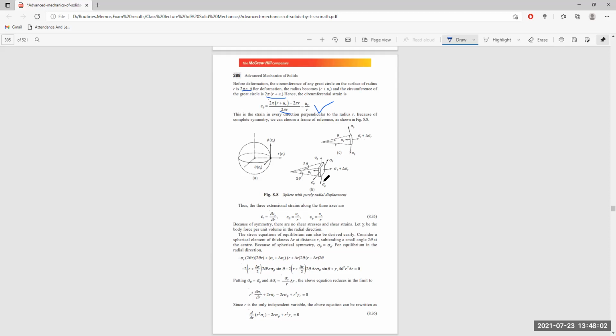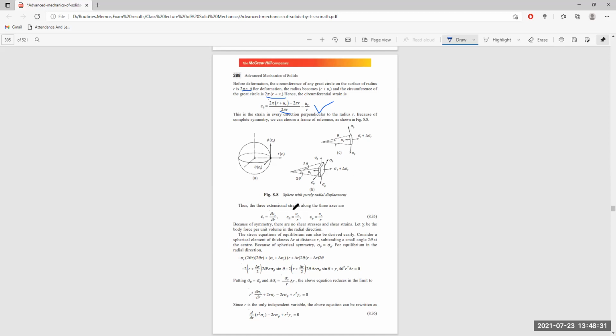So here it is shown in an isometric view: sigma r, delta r plus delta sigma r, and sigma phi divided by delta sigma phi. So sigma theta and delta sigma theta. And the in-between angle on this side is equal to theta, as well as this side is also equal to theta. So this is a square-shaped infinitesimal block taken out from the sphere itself.